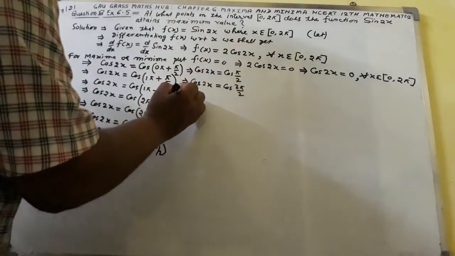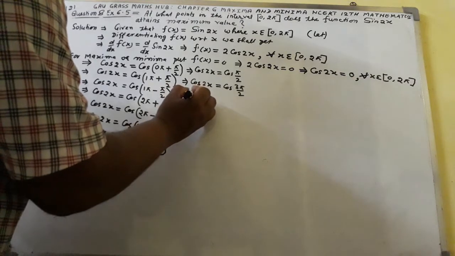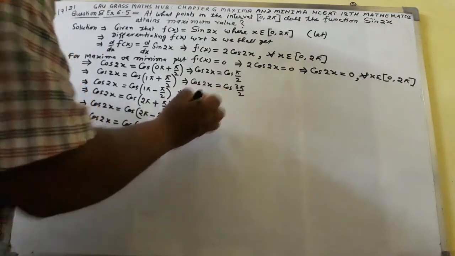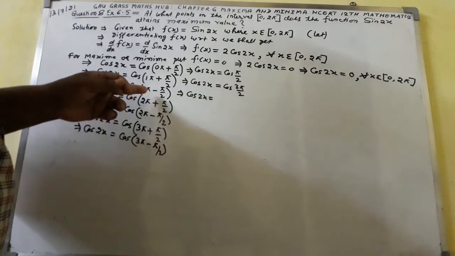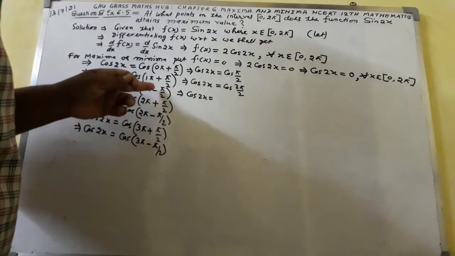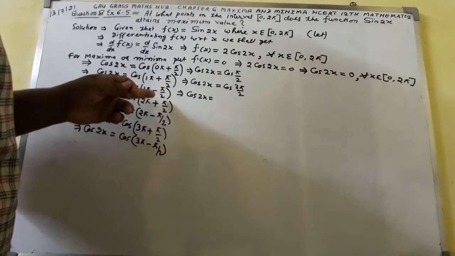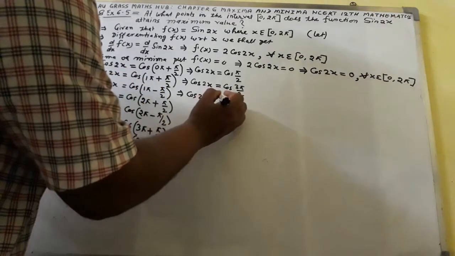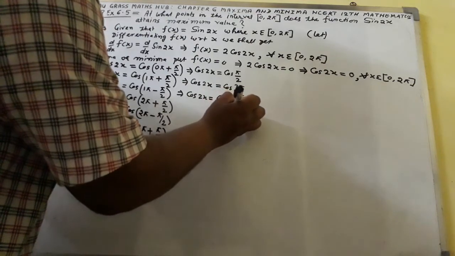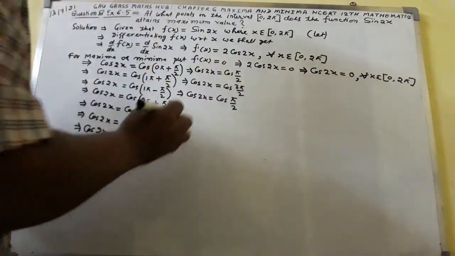Again I shall write, implies that cos 2x equal to, this one will be simplified, π minus π/2. So here we will get 2π minus π, π/2 we will get, so here also we will get π/2. The same value is repeating.